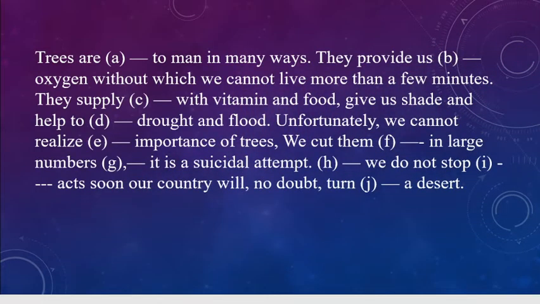It's about trees. It says trees are dash to man in many ways. So trees are actually useful. They provide us dash oxygen. So they provide us with oxygen, without which we cannot live more than a few minutes. So they supply us with vitamin and food, give us shade and help to dash drought and flood.